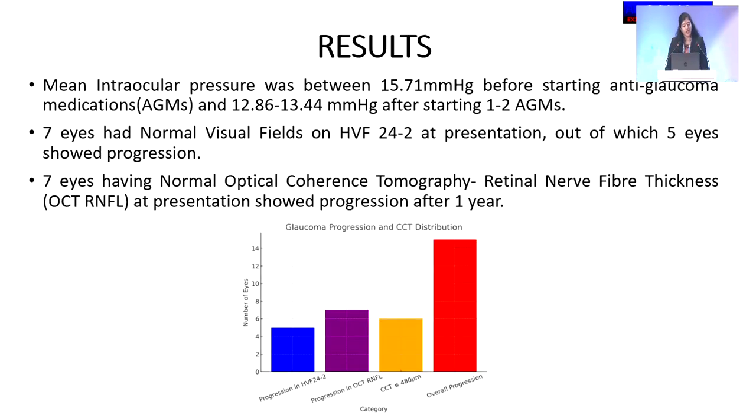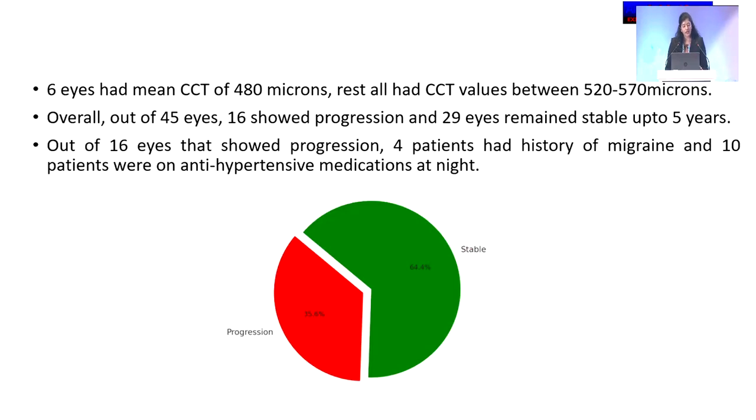The results: the mean intraocular pressure was 15.71 millimeters of mercury before starting the medications and 12.86 to 13.44 millimeters of mercury after starting 1 to 2 anti-glaucoma medications. 7 eyes had normal visual field on HVF at presentation, out of which 5 eyes showed progression, and 7 eyes having normal OCT RNFL at presentation showed progression after 1 year. 6 eyes had mean central corneal thickness of 480 microns, and the rest had values between 520 to 570 microns. Overall, out of 45 eyes, 16 showed progression and 29 eyes remained stable up to 5 years.